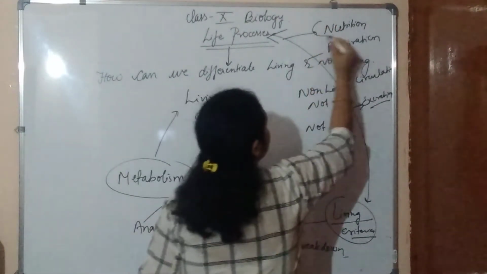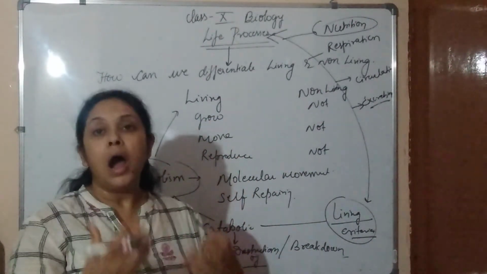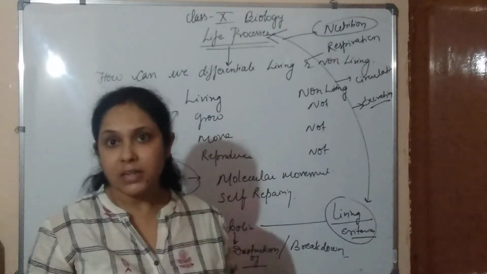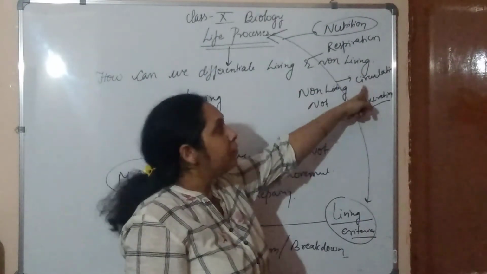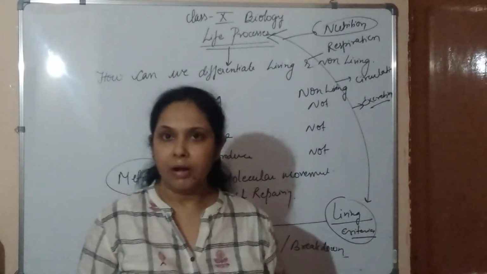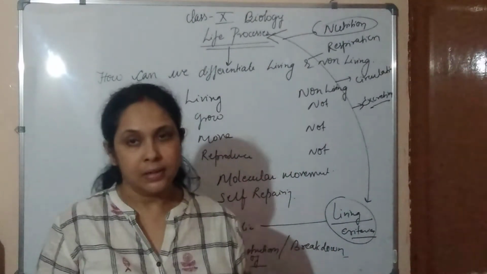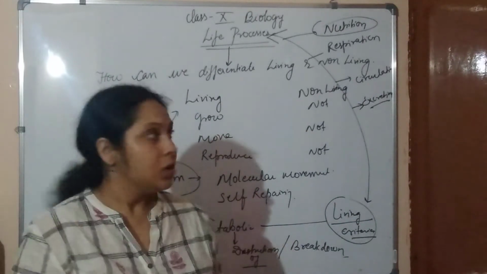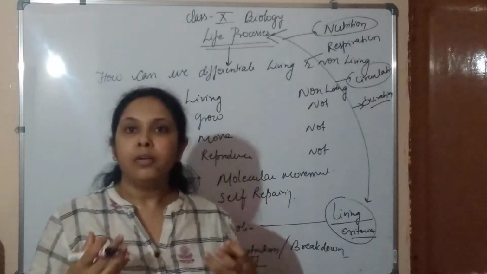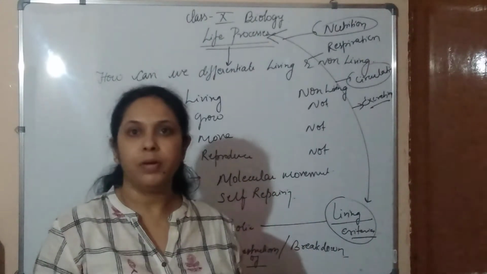So for the energy, we study nutrition: how we obtain food, how complex substances get digested, and what nutrients we get. Then we study circulation, because our body is a multicellular organism and all the cells need nutrients to perform any activity. So we study how, through blood and heart, all the nutrients move all over our body.